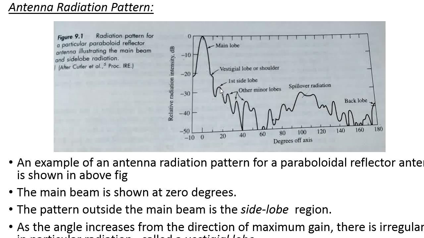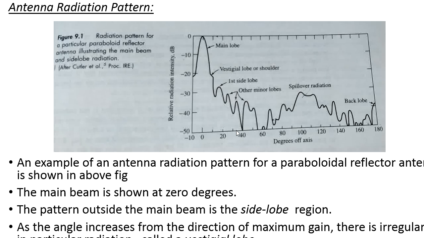If I want to represent this in the xy coordinates, that is what is shown in the figure here. The 0th degree contains the main lobe, and if I keep on increasing the x-axis, that is, keep on increasing the degree, it is going to plot the other lobes of the antenna radiation pattern here. The main lobe is followed by the vestigial lobe, which is followed by the side lobe and some other minor lobes.